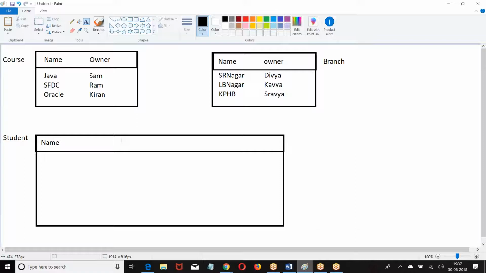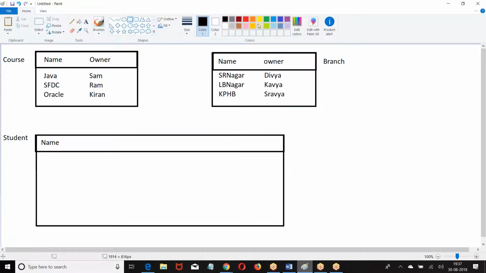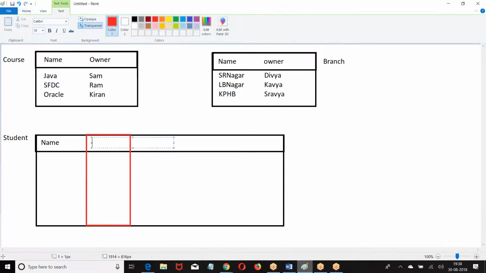Why? It is a custom object. Second one is it doesn't have data. I can create a master detail field on any custom object which does not have any data. So I was able to create master detail. Name of the field I gave as course.